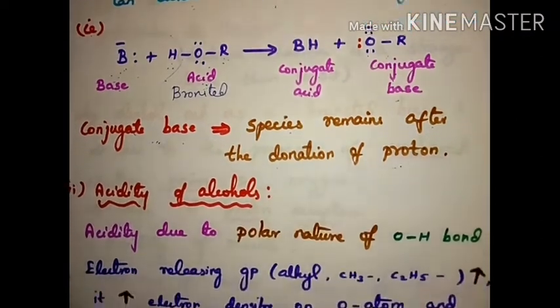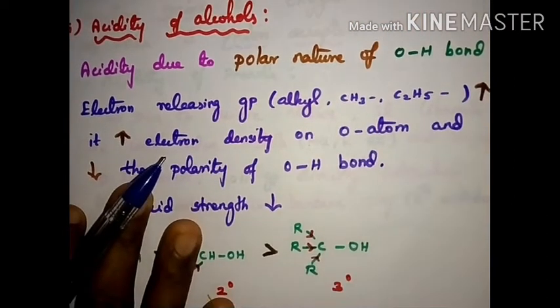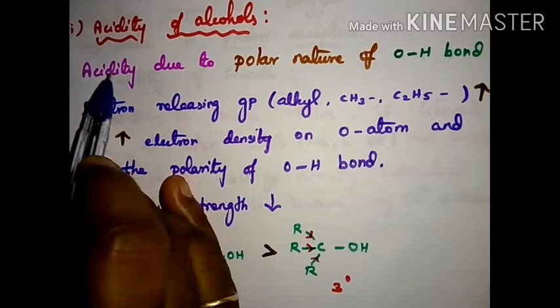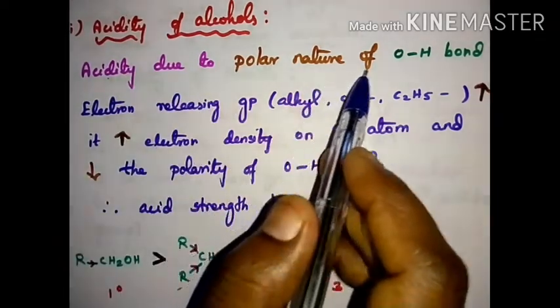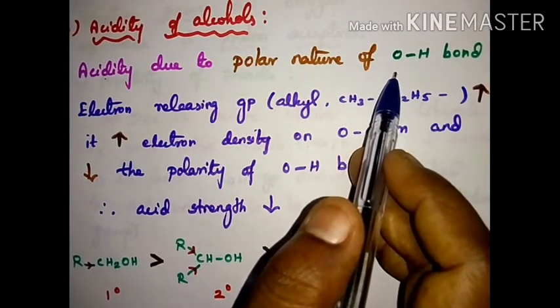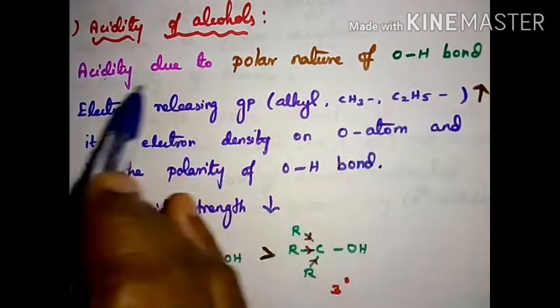Now, we are going to see the acidity of alcohols. Acidity: acid which has a tendency to give the H plus ion. So, acidity is due to the polar nature of the OH bond. How is the OH bond polarized?